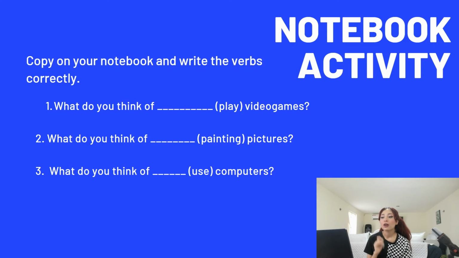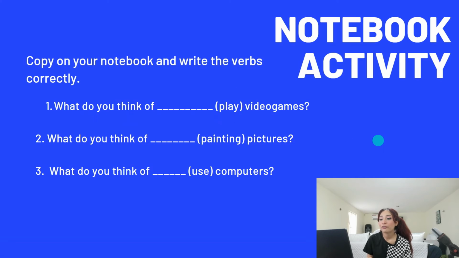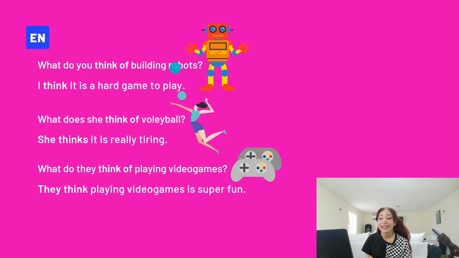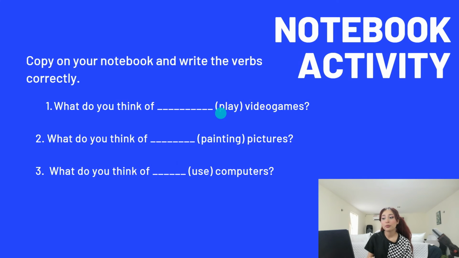Now we have, copy in your notebook and write the verbs correctly. What do we mean by it? Let's see. Number 1 says, what do you think of blank? Play video games. Okay, so remember that the rule said that if we have a verb in the question, you need to write it in ing. Okay, building, playing. So in this case, we will write, what do you think of playing video games?